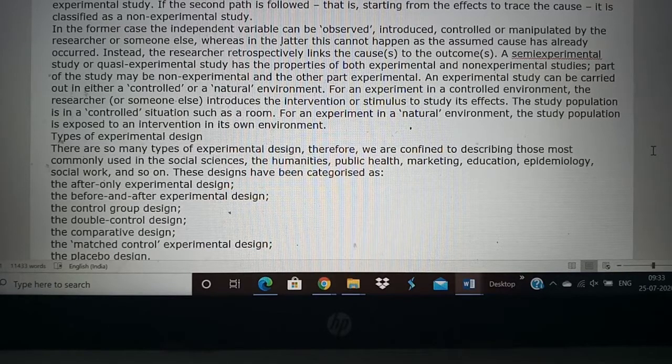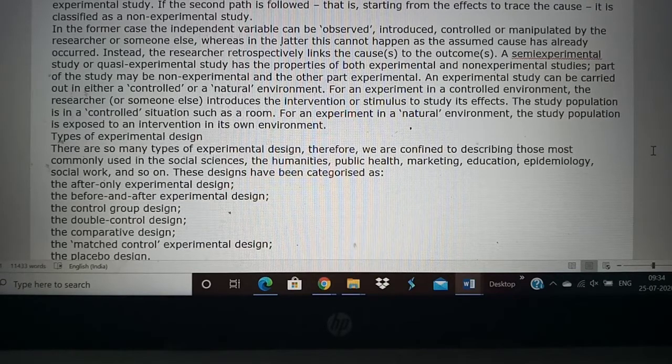For example, if we are creating a controlled environment, like within a room you create a lot of smoke and you find out the effect on persons breathing or living in that room with smoke, then you are doing it in a controlled environment. But it can also be done in the natural environment, where there is no intervention by the researcher. When you control the environment, you are doing an intervention. So that is a semi-experimental study.